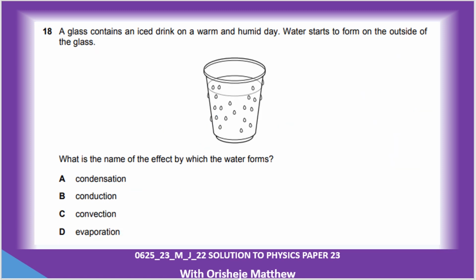Question 18. A glass contains an ice drink on a warm and humid day. Water starts to form on the outside of the glass. What is the name of the effect by which the water forms? So gas converting to liquid, that is condensation.